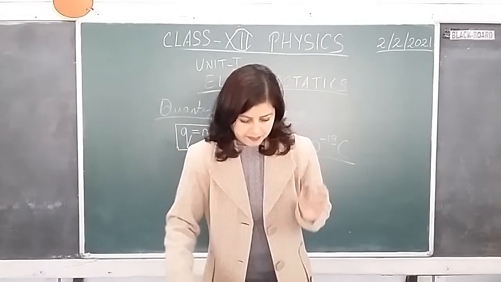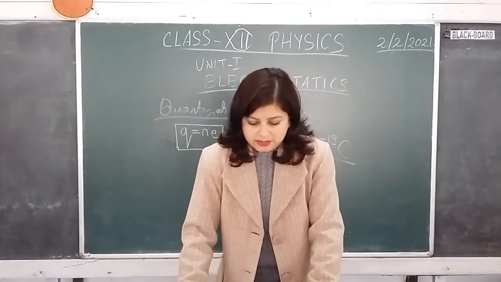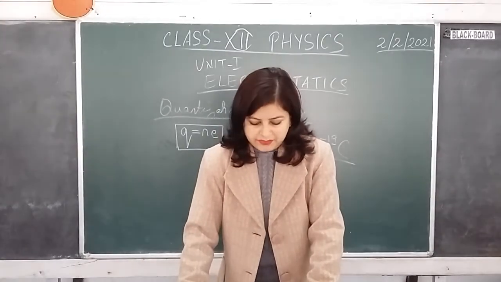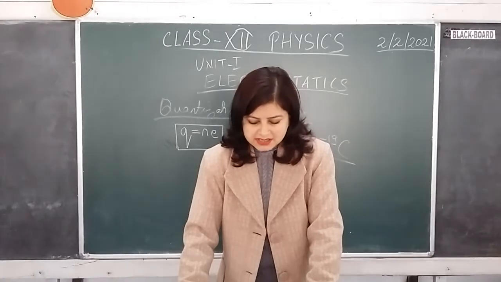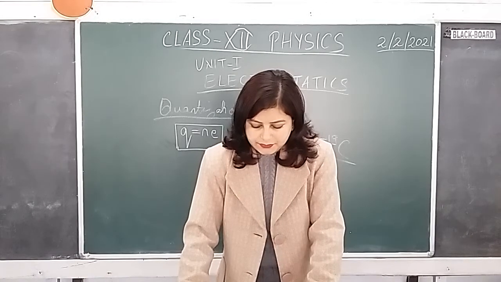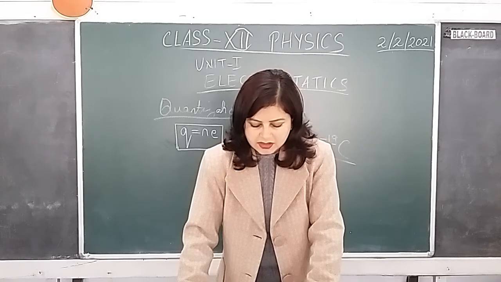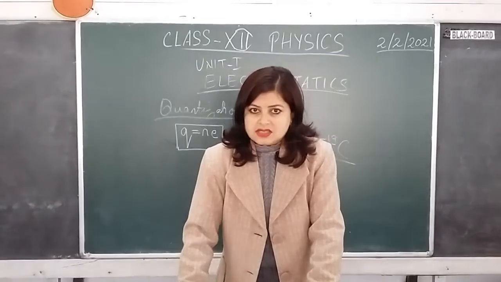Okay. The next property is conservation of charge. Like we have conservation of mass, conservation of energy, we also have conservation of charge. It is a property by virtue of which the total charge of an isolated system always remains constant or conserved.